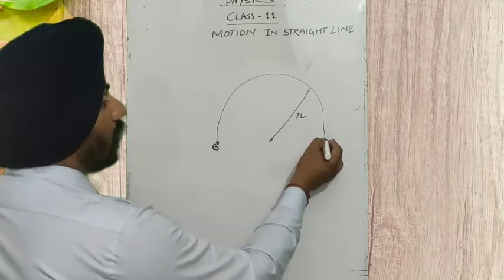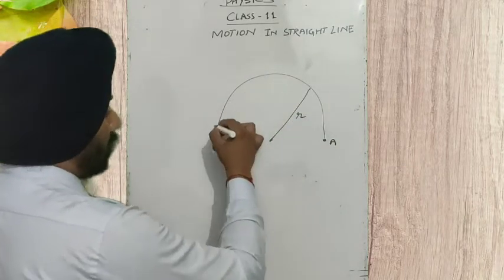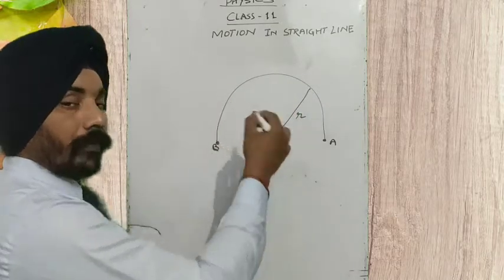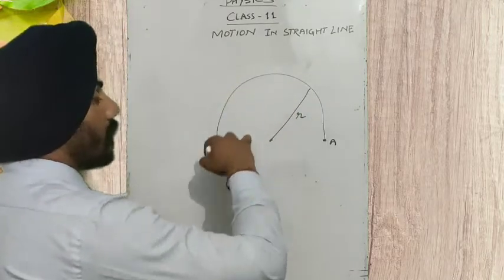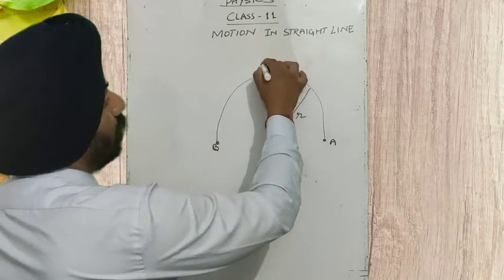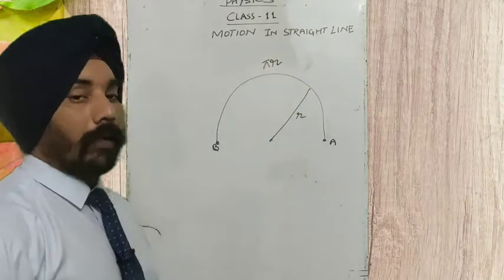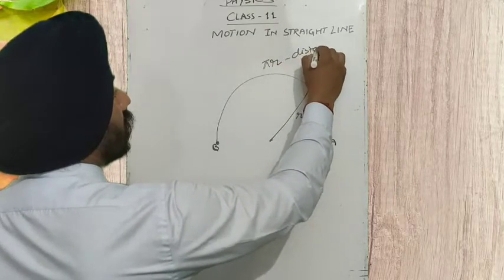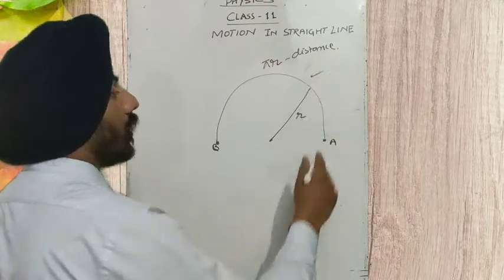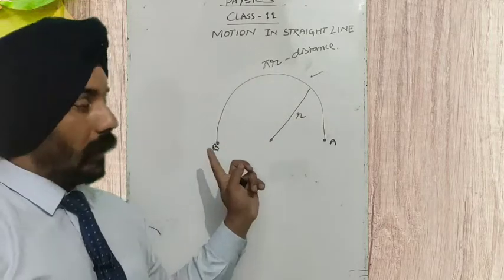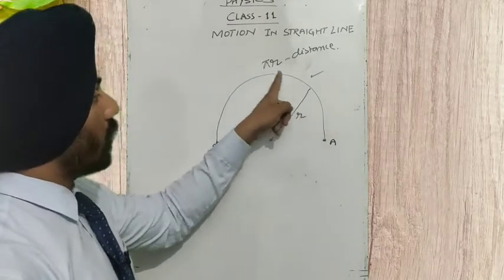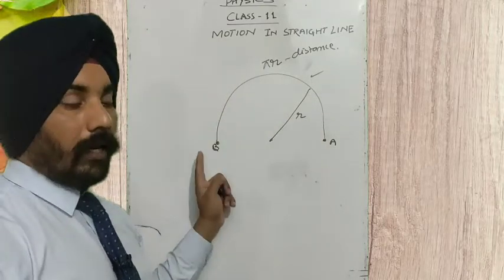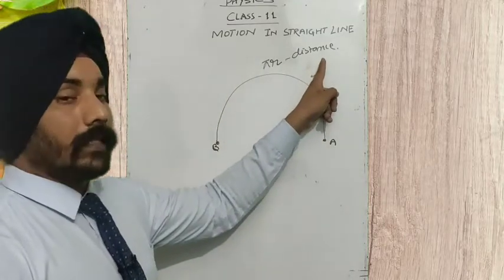If the radius of this circle is r, what is the distance traveled by the body? Distance traveled by the body is the length of path, because it covered its path along this curve, along the semicircle. So the length of path will be equal to pi r. So this is the distance. The trajectory is a semicircle. Whatever the length of the trajectory, that we call distance.